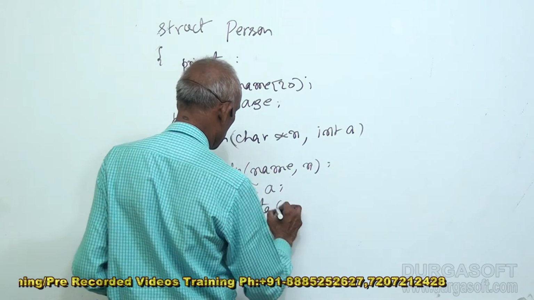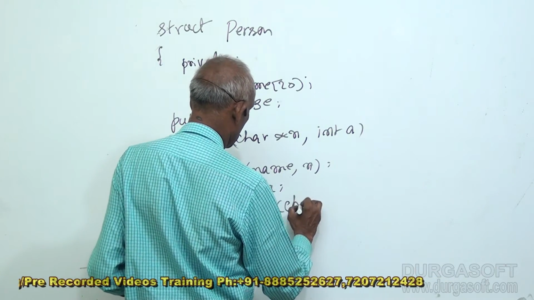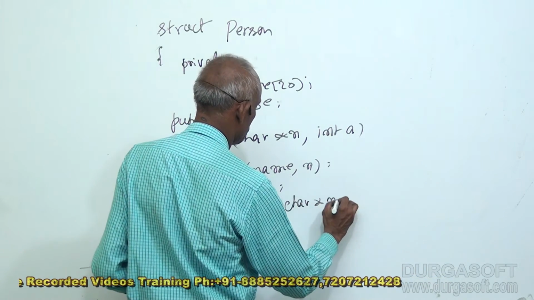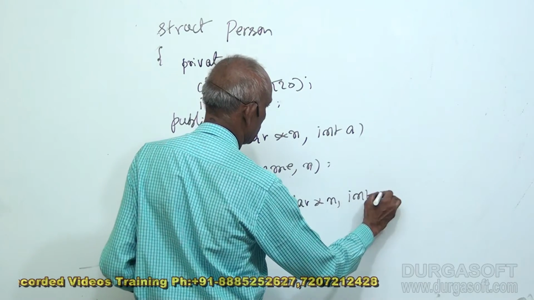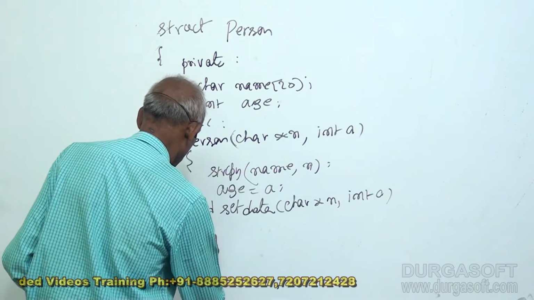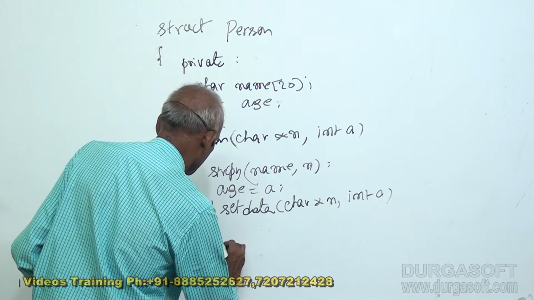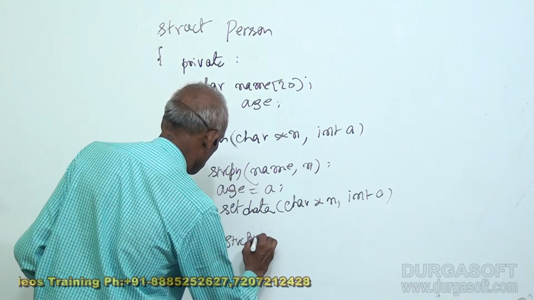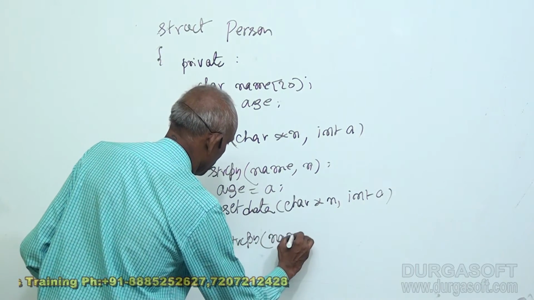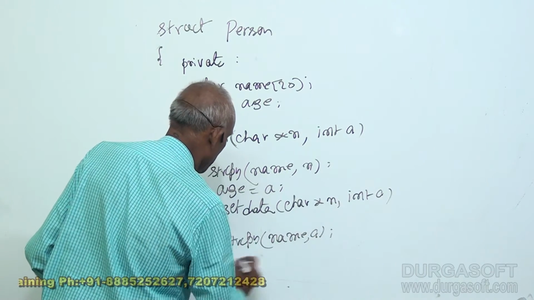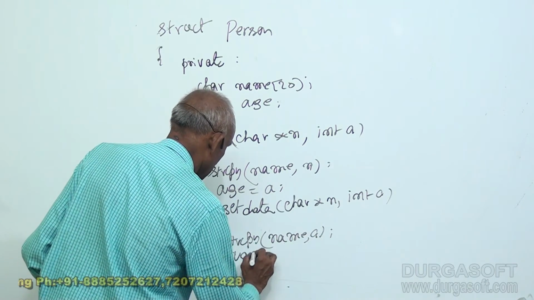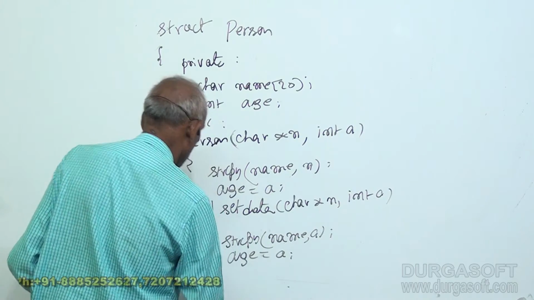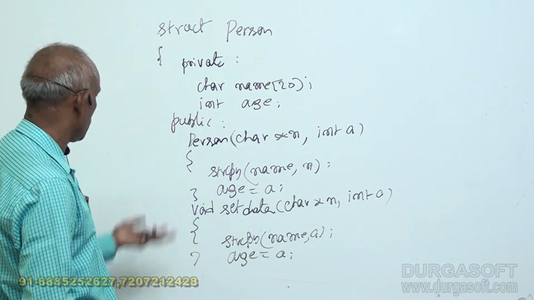Set data, character star n, int a, string copy name comma a, then age is equal to a. So set data does the same as whatever the constructor does.